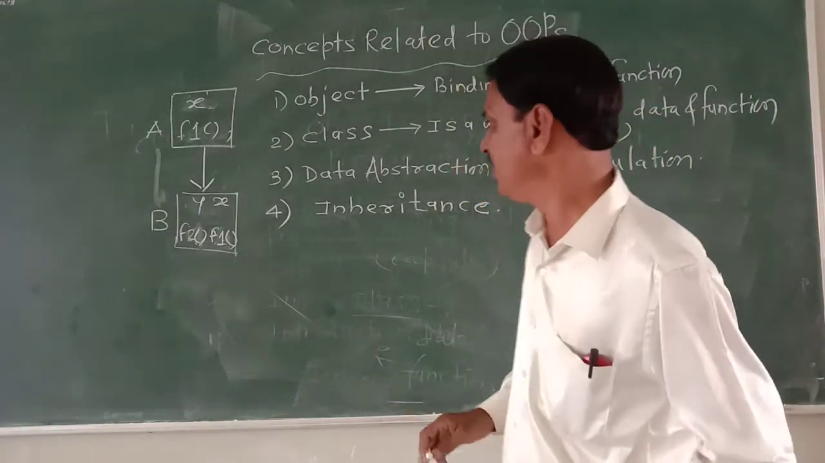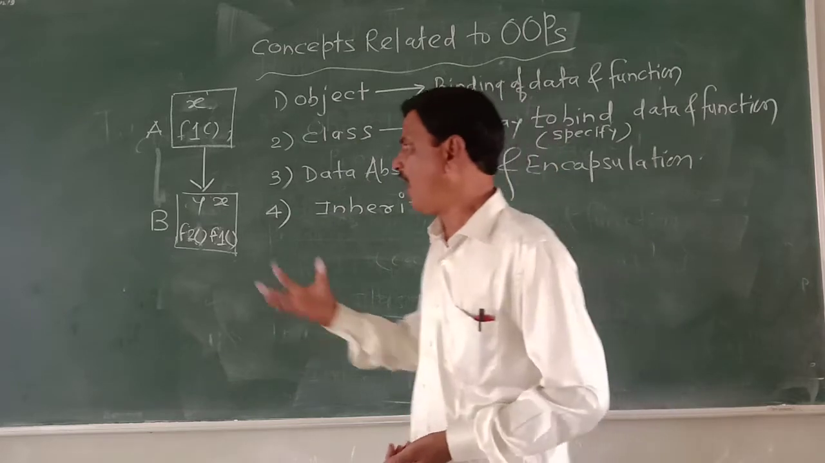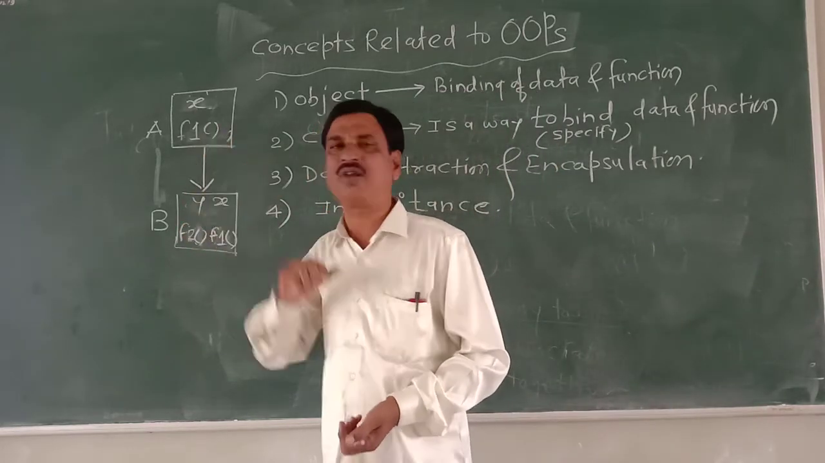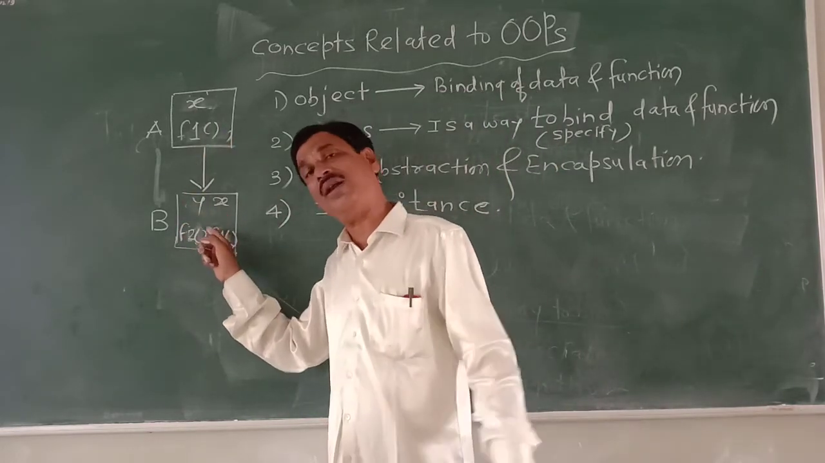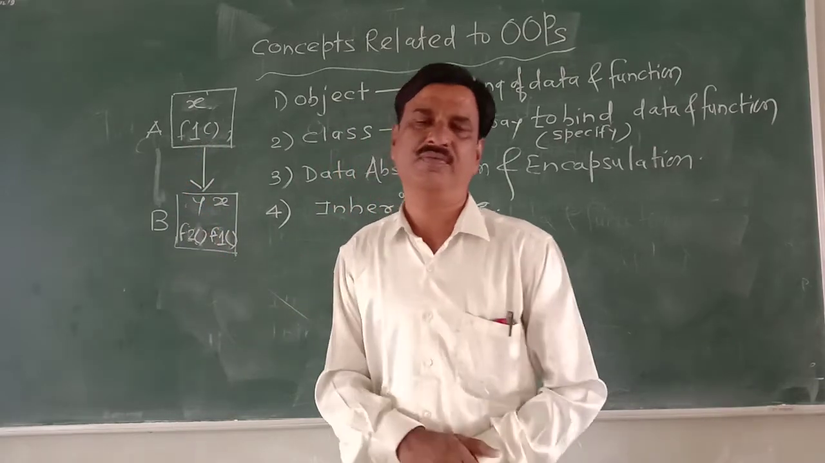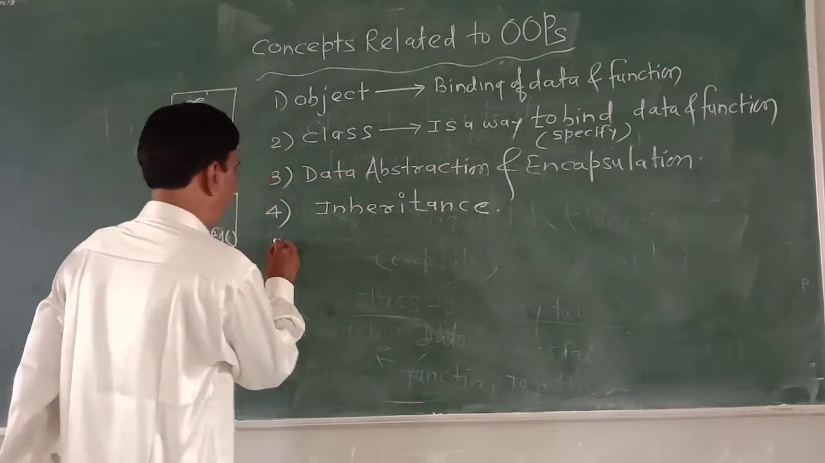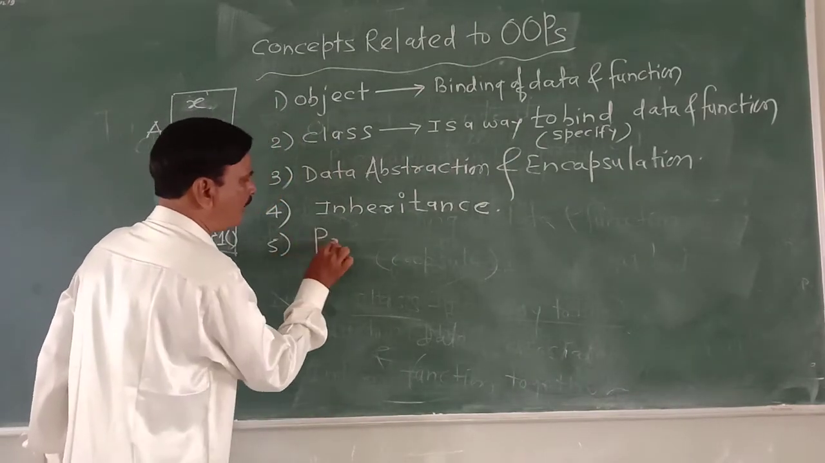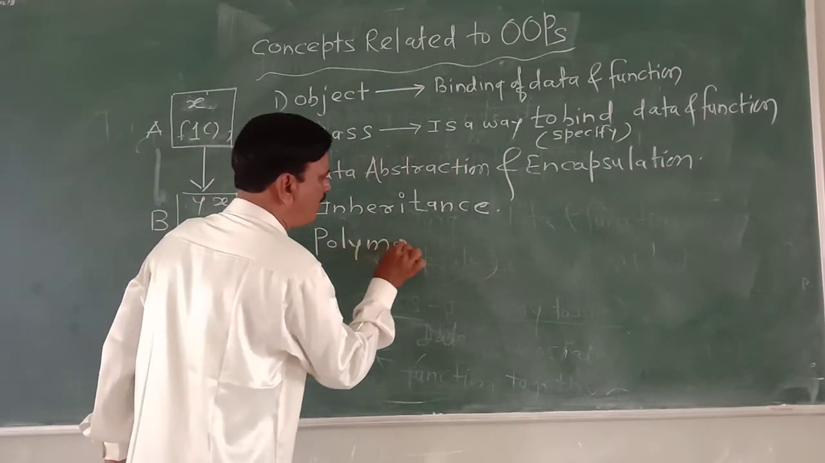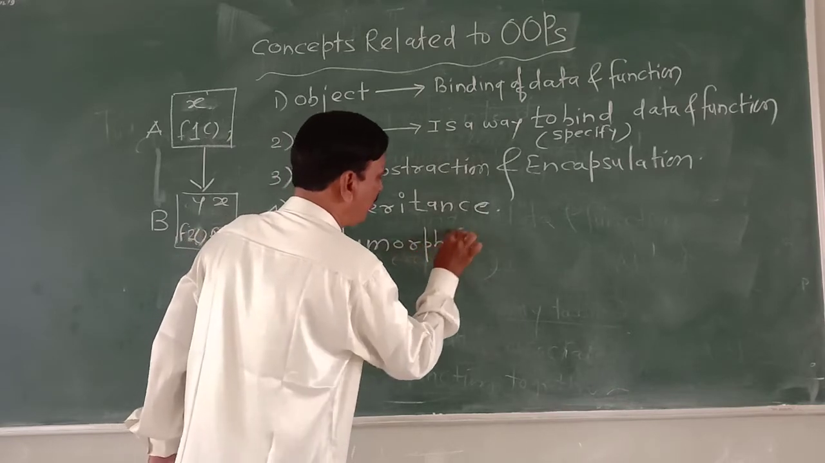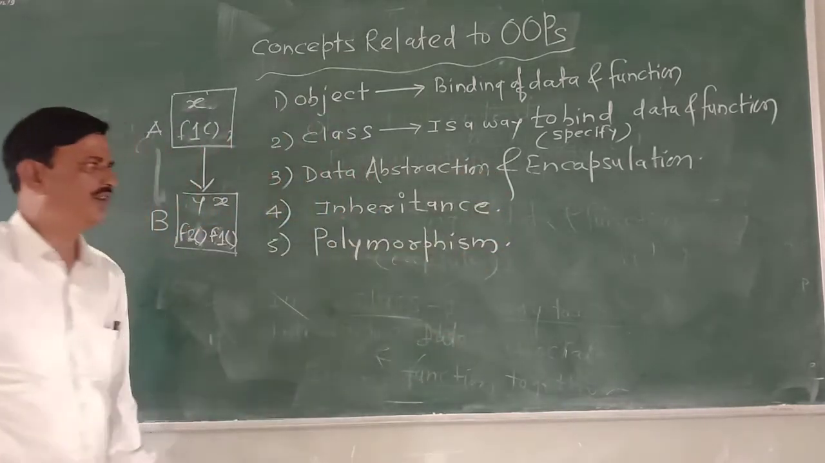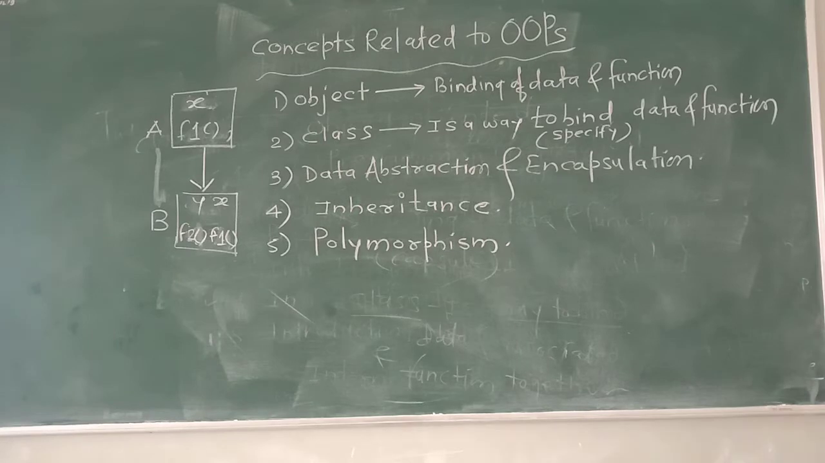1 mark. Inheritance: acquiring the property of another object. One object acquires the property of another object. That is inheritance. So the next concept is polymorphism. What exactly is meant by polymorphism?